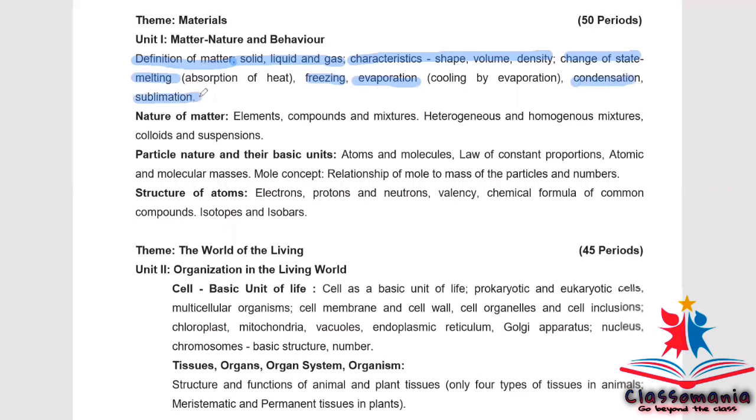This complete chapter has been deleted from the syllabus. Again, I am repeating, from Unit 1, Chapter 1, Matter in Our Surroundings has been completely deleted, although Chapter 2 and Chapter 3 are there in the syllabus and nothing has been deleted from these chapters.